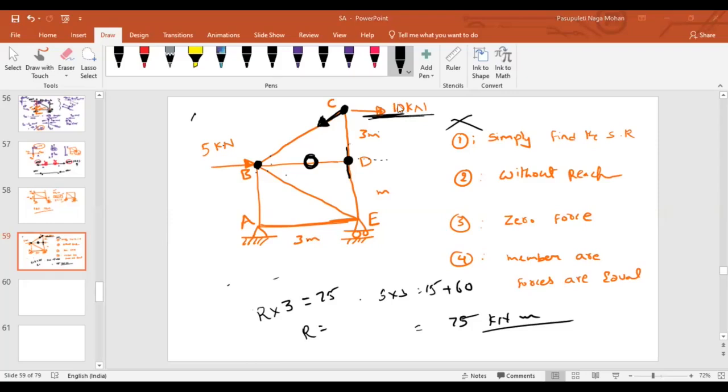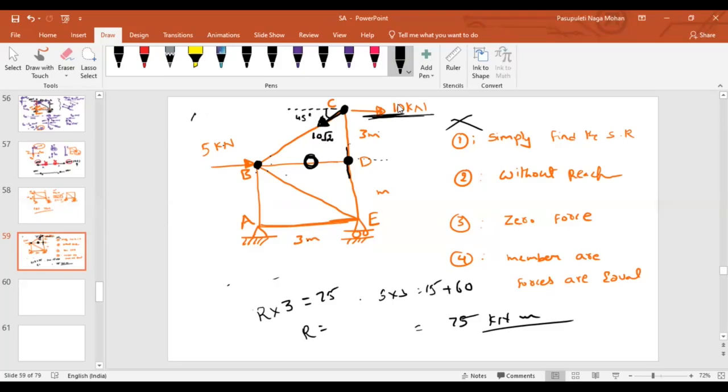Now, what is that value? Do not use a calculator. If you resolve this component, if this angle is 45, the horizontal and vertical components are the same. Then what is the component along the horizontal direction? Sir, 10 root 2. Yeah, 10 root 2. This is FBD. FBD cos 45 should be equal to 10, so FBD is 10 by cos 45. That means without doing any calculation, I can say that this is 10 root 2.